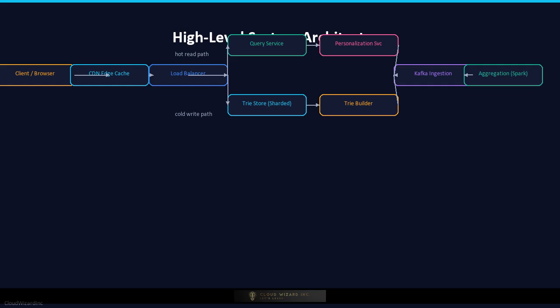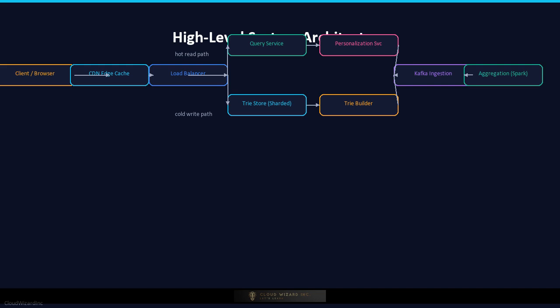Here is the high-level system architecture. On the left, clients send prefix queries through a global load balancer and CDN edge layer. Edge nodes serve cached suggestions for the most frequent prefixes directly, with 0 backend calls. Cache misses route to the Typeahead query service, a stateless fleet that looks up the prefix in a distributed in-memory tree store, think Redis cluster or a custom shard-aware tree service.